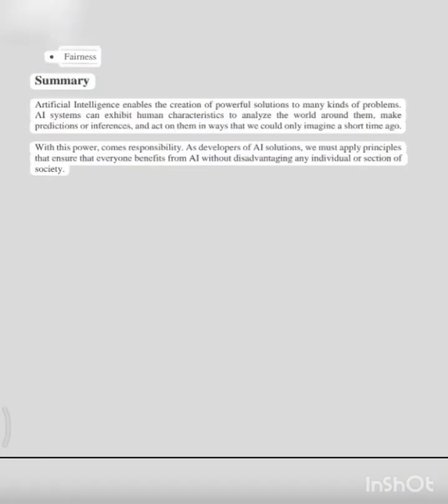Summary. Artificial intelligence enables the creation of powerful solutions to many kinds of problems. AI systems can exhibit human characteristics to analyze the world around them, make predictions or inferences, and act on them in ways that we could only imagine a short time ago. With this power comes responsibility. As developers of AI solutions, we must apply principles that ensure that everyone benefits from AI without disadvantaging any individual or section of society.